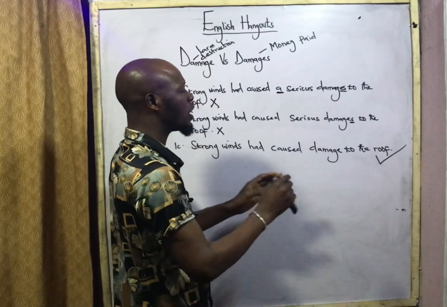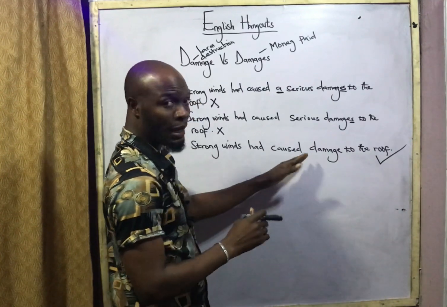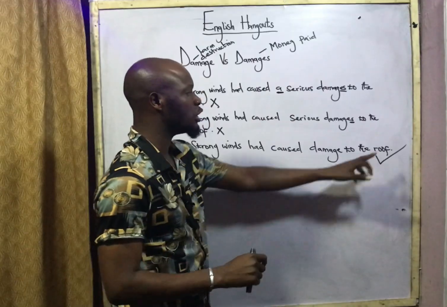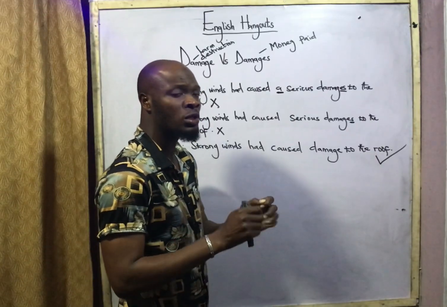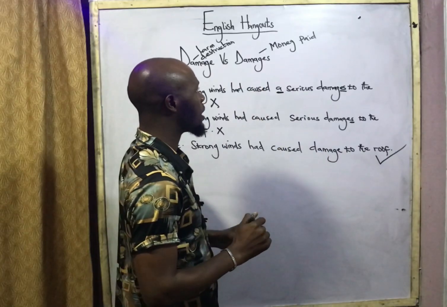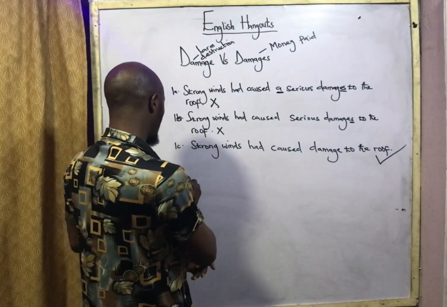To the roof. So in context, damage is used to indicate what? A harm or destruction to a physical object. The roof here is a physical object. I hope you get that. Let's proceed to the second example. Sentence 2.